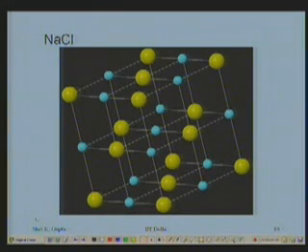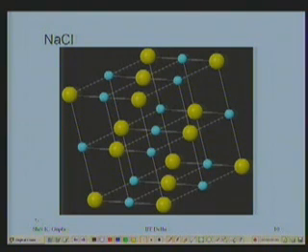Here is sodium chloride. These yellow spheres are the anions, which in this case are chlorine ions. The blue ones are the cations, the sodium ions. Coordination we have already seen is 6, octahedral coordination.